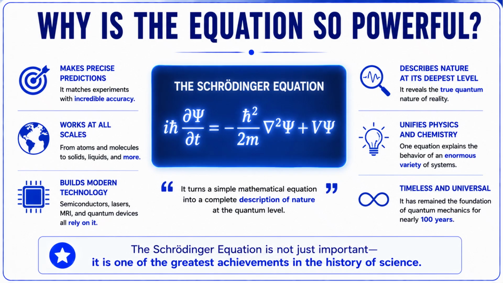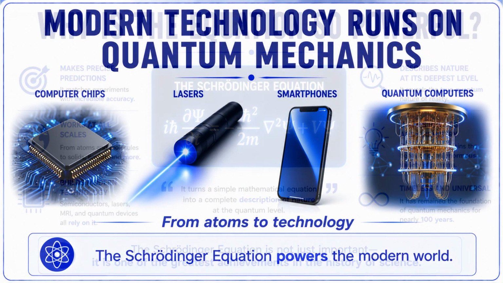It helps explain chemistry, physics, and many properties of matter using a single mathematical framework. Even today, nearly a century after it was discovered, scientists continue to use it in research and technology. In many ways, the Schrödinger equation is not just an equation. It is a tool that helps us understand nature at its deepest level.